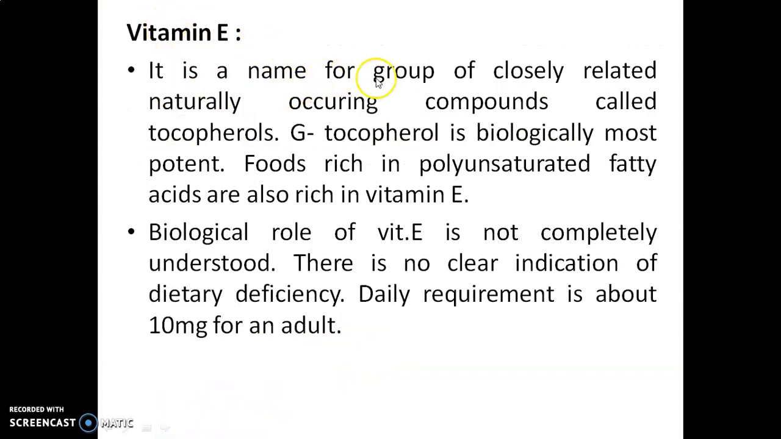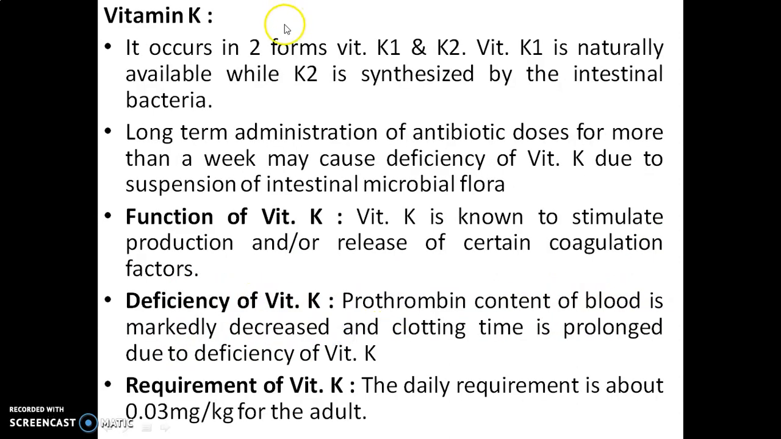Vitamin E is a name for a group of closely related naturally occurring compounds called tocopherols. Tocopherol is biologically most potent. Foods rich in polyunsaturated fatty acids are also rich in vitamin E. The biological role of vitamin E is not completely understood. There is no clear indication of dietary deficiency. Daily requirement is about 10 mg for an adult.